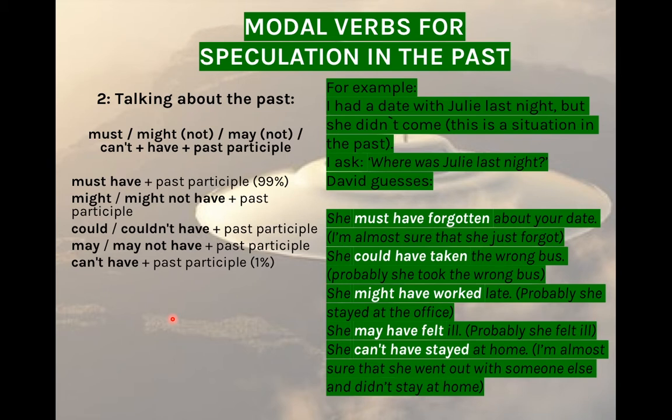Remember, the modal verbs that we're going to use for speculating in the past are must, might or might not, may or may not, and can't, plus have, plus the past participle. Let me give you an example.